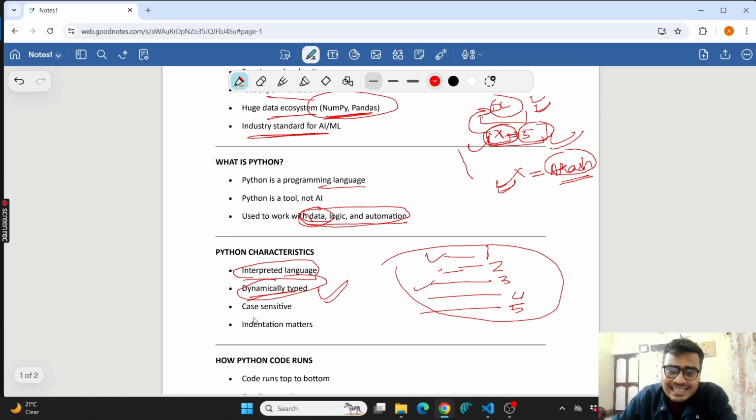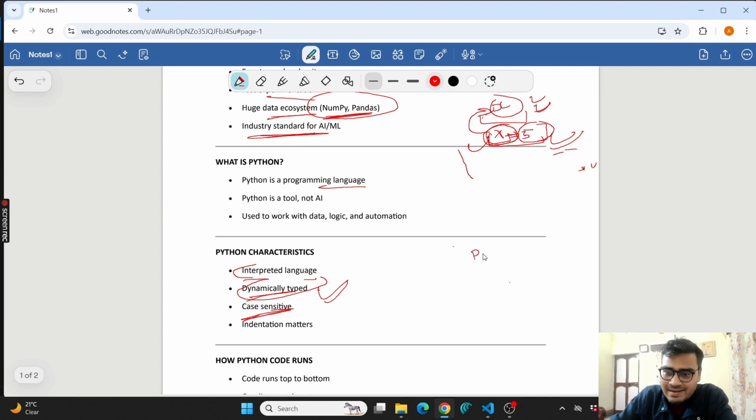Next is that it is case sensitive. I think that is also important. Case sensitive means the capital and small letters are different for Python. Suppose there is one command in Python, print. Here it is a small p, so it will work.